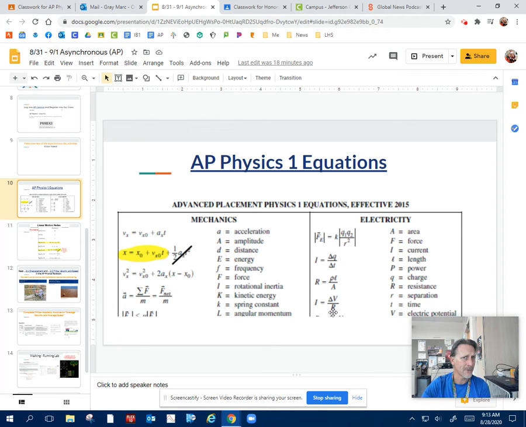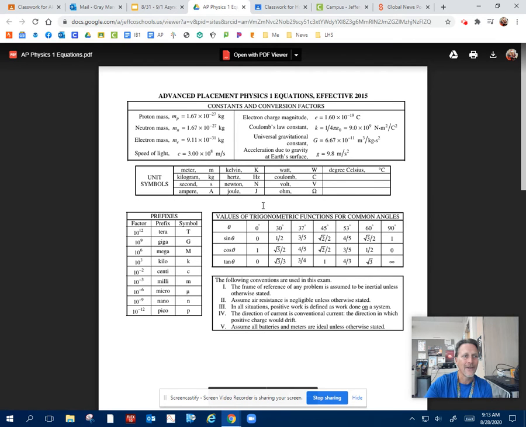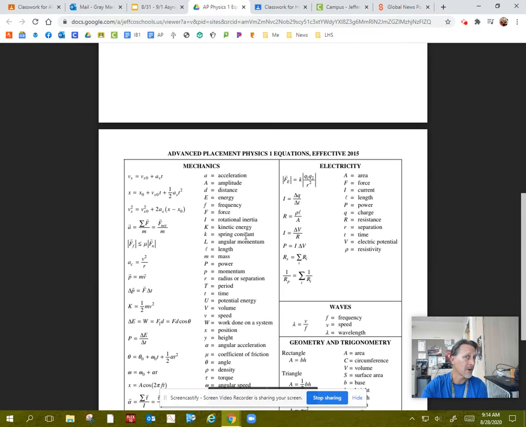Now, these physics equations are going to be super important as we work through the year. In fact, I would say you should never really even approach physics problems unless you have this sheet in front of you. So go ahead and print this sheet. Okay, so here's my physics equations, and they look like this. They've got my constants, my SI units, metric prefixes for some conversions, the trigonometric function ratios, and on the next page we have all our formulas.